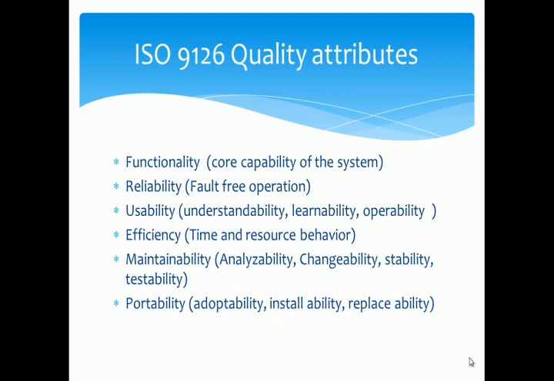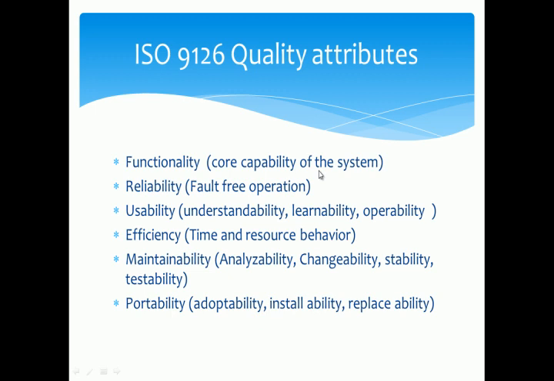So ISO 9126 quality attributes are functionality, reliability, usability, efficiency, maintainability and portability. These are the quality attributes which must be satisfied by your software or product, and after that we can say that your software has good quality. Functionality means the core capability of the system.